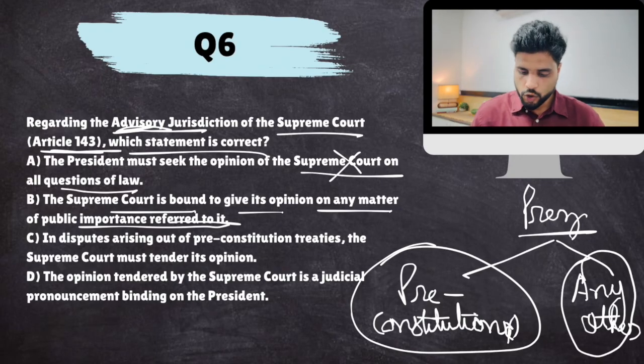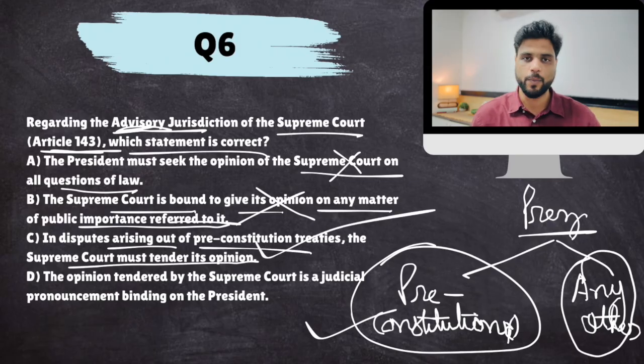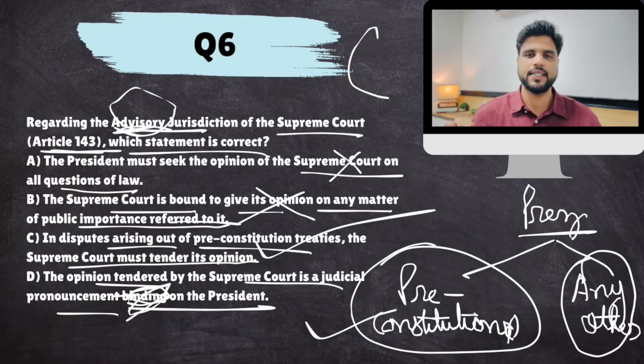Okay? So, Supreme Court is bound to give its opinion on any matter of public importance? No. Only on pre-constitutional treaties. In disputes arising out of pre-constitutional treaties, the Supreme Court must tender its opinion. The opinion tendered by the Supreme Court is a judicial pronouncement, binding, non-binding, since it's advisory. So, the correct is C. Okay? Next.